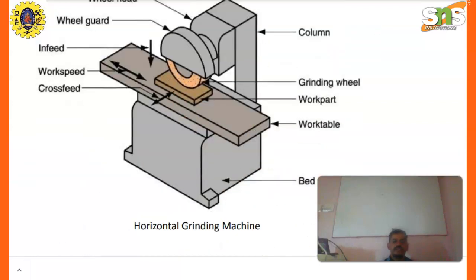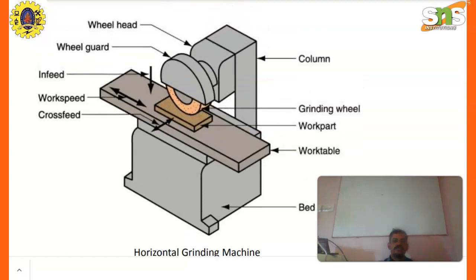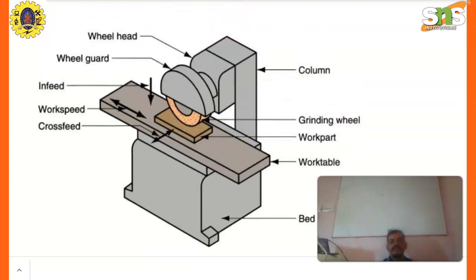Next one is surface grinding machines. As shown in these images: the wheel head, the wheel guard, in feed, work speed, cross feed, column, grinding wheel, work part, work table, bed.